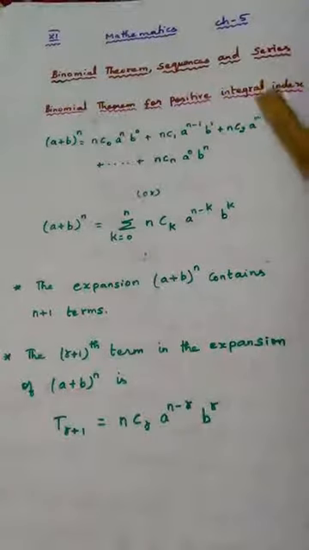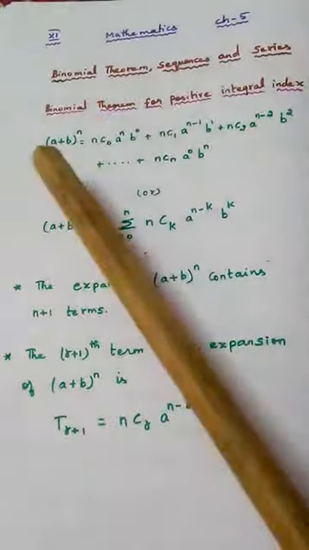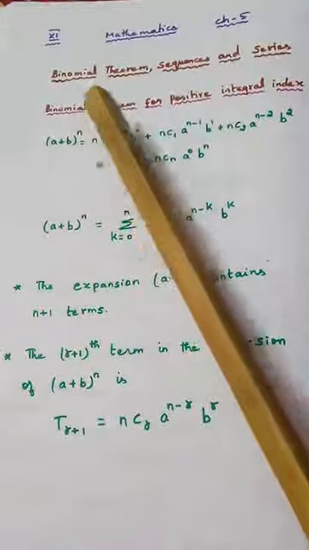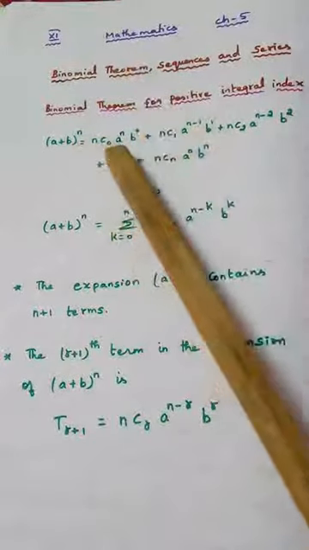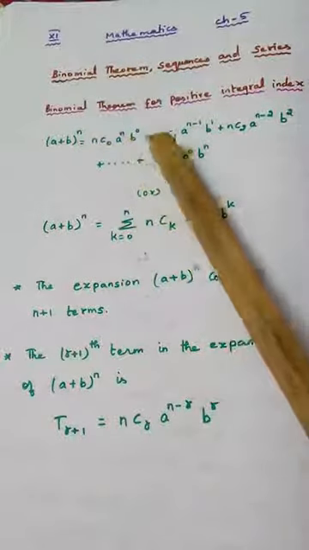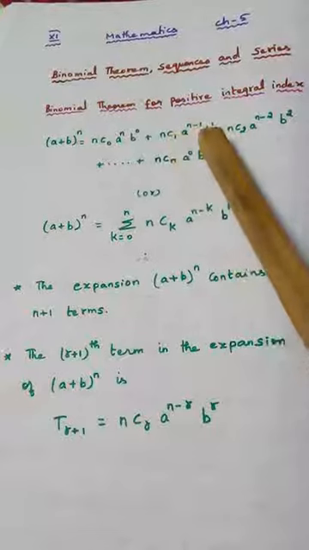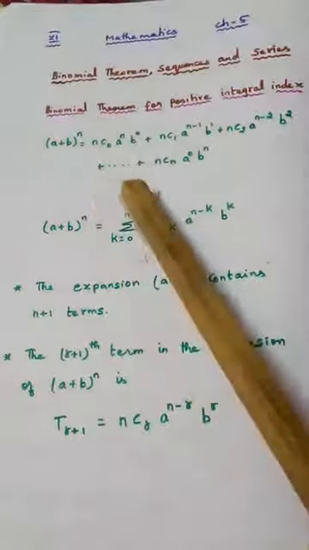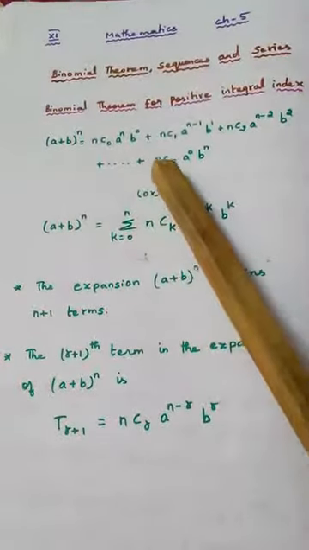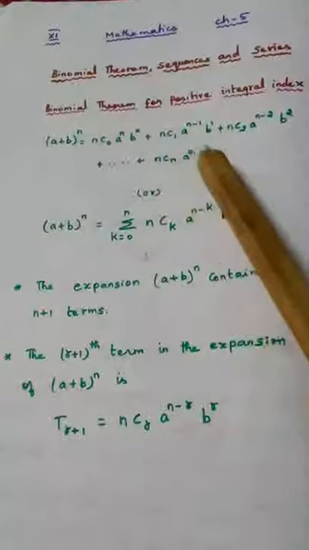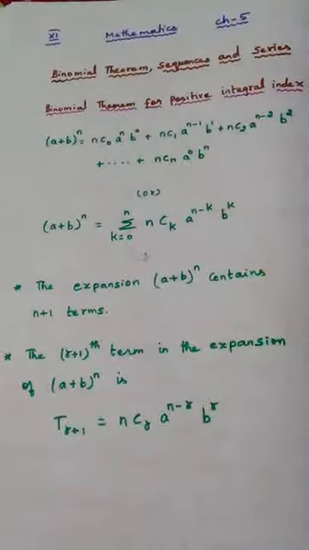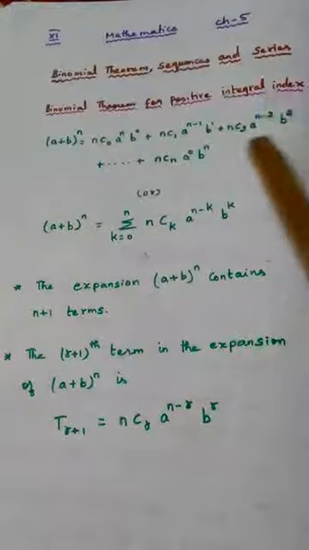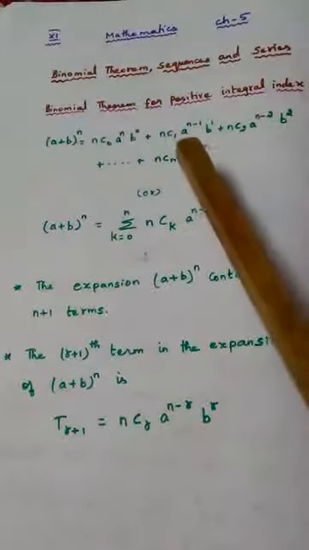You should know the heading clearly, the heading under which we are learning this formula. (a plus b) whole power n can be given by the formula nC0 a power n b power 0 plus nC1 a power n minus 1 b power 1 plus nC2 a power n minus 2 b power 2 plus, and so on, plus nCn a power 0 b power n. So this is the formula for the binomial theorem for positive integral index.